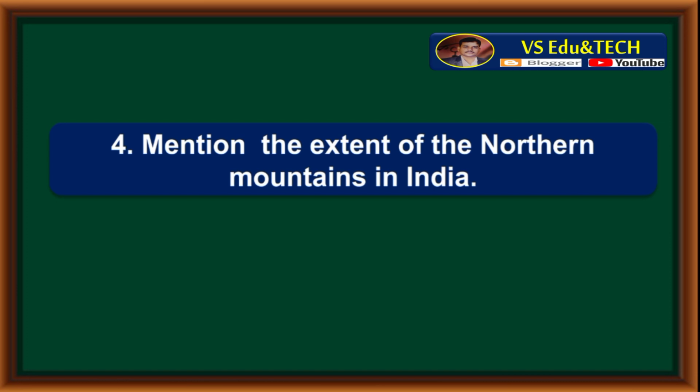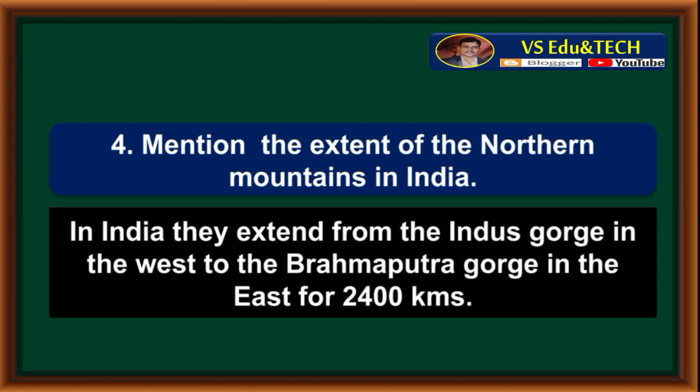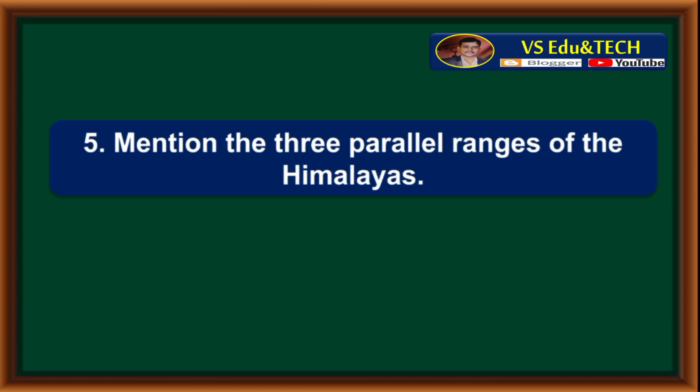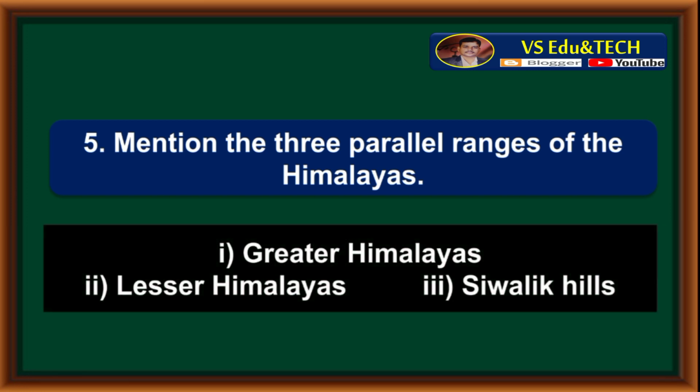Mention the extent of the northern mountains in India. In India, northern mountains extend from the Indus Gorge in the west to the Brahmaputra Gorge in the east for 2,400 kilometers. Mention the three parallel ranges of the Himalayas: Greater Himalayas, Lesser Himalayas, Sivalik Hills.